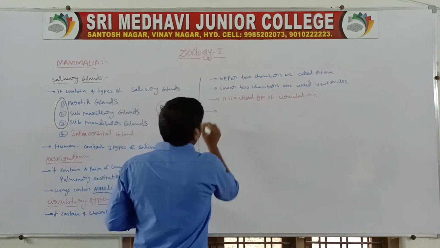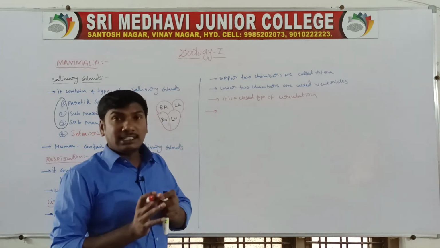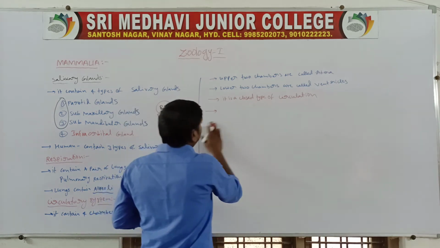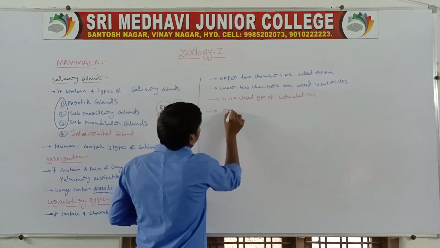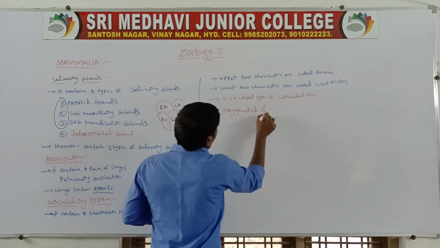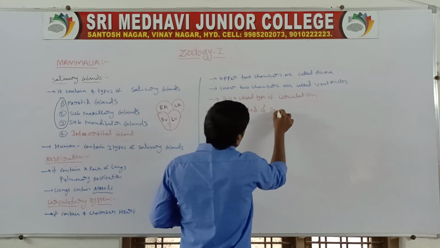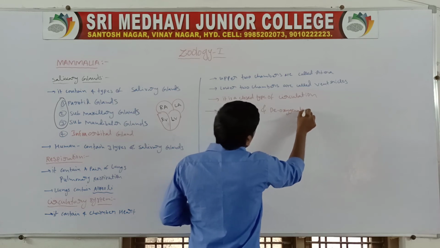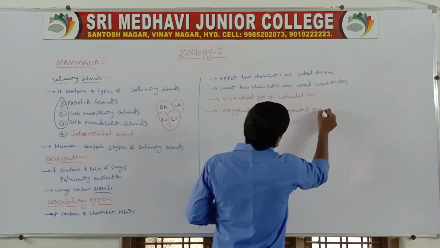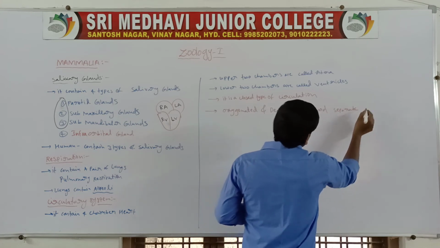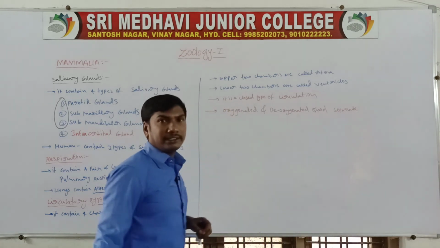Next one, oxygenated blood and deoxygenated blood are separated.